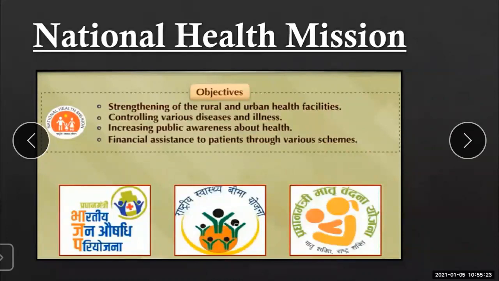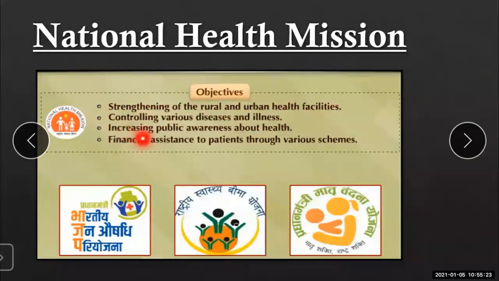So what are the objectives of this mission? First is strengthening of rural and urban health facilities. Then controlling of various diseases and illnesses.